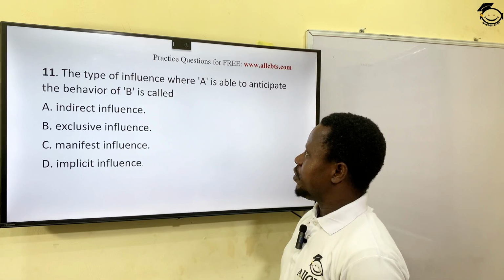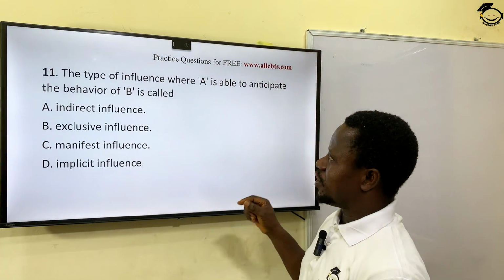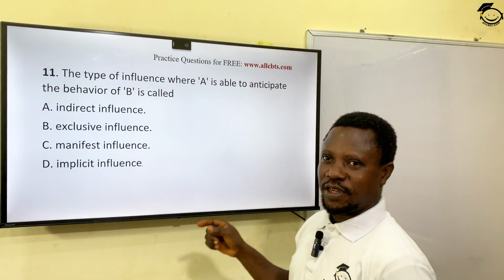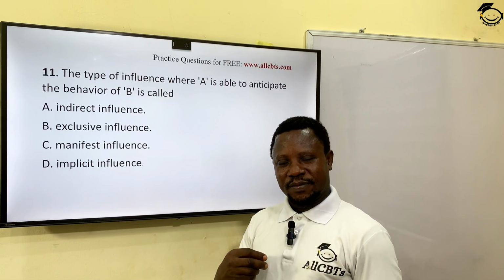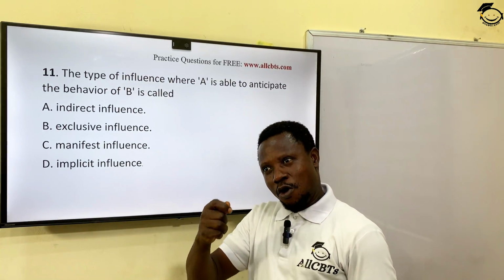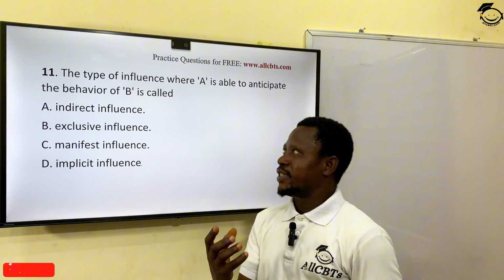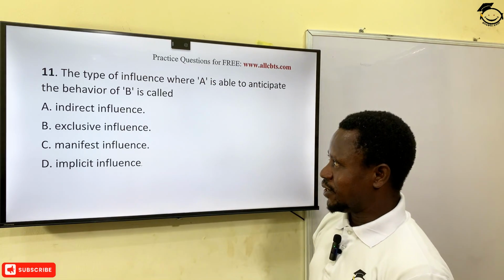The type of influence where A is able to anticipate the behavior of B is called. In other words, an influence whereby somebody can anticipate or predict the behavior of another person. What do we call it? All right?